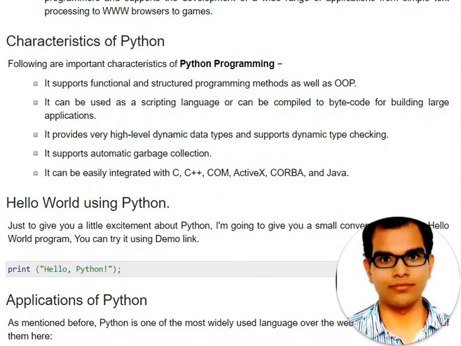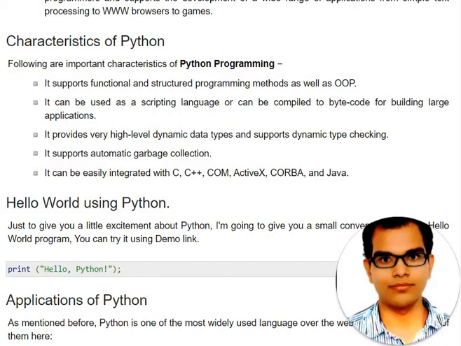Now, suppose we want to write a hello world program, then what we have to do? We have to write print, and this we will call the print function. Whatever we are writing, Hello Python, within double inverted commas will be printed as it is.